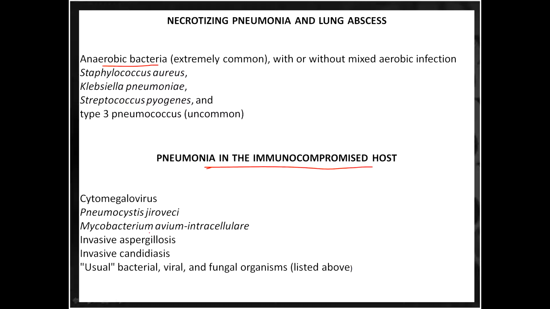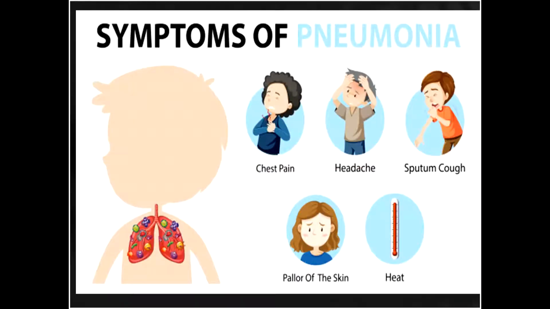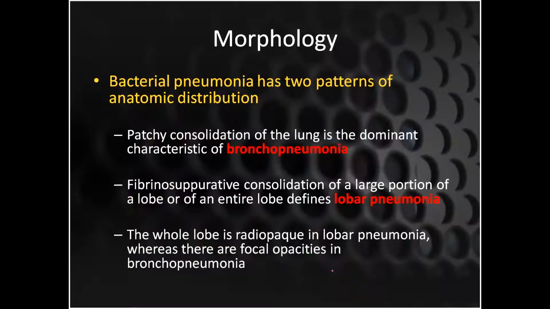So this table is very important. I'm telling you, many times these questions have been asked from you people. So these are your university questions. As far as symptoms of pneumonias are concerned, as there is an infection and an inflammatory reaction going on in the lungs, the patient is going to present with cough, fever, chest pain, headache, and pallor of the skin because oxygenation is not going on very well.